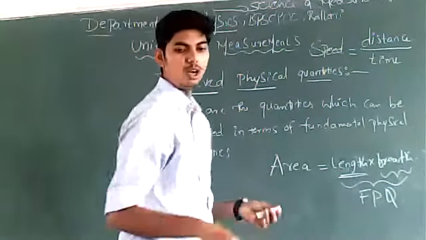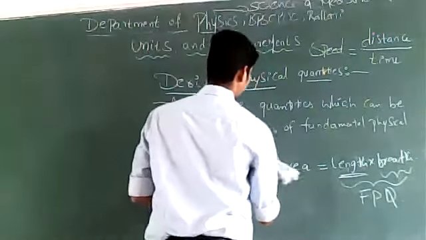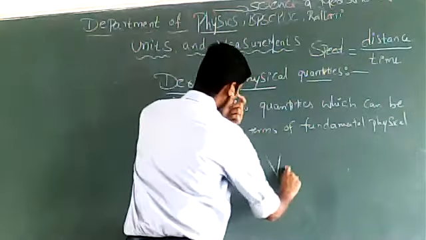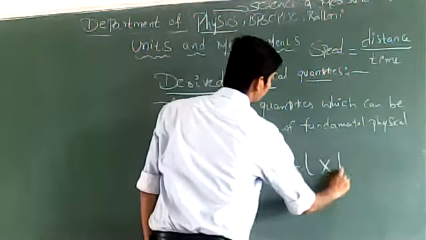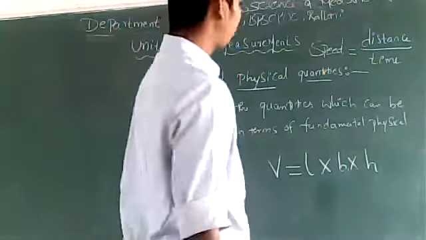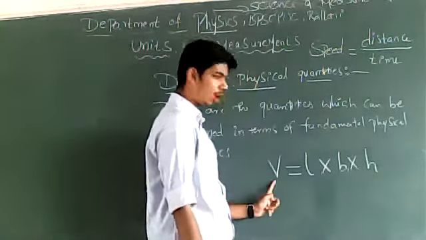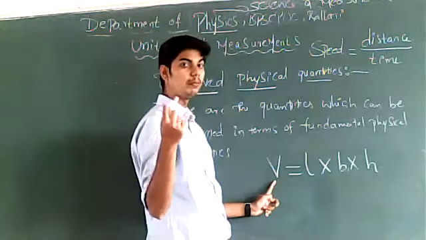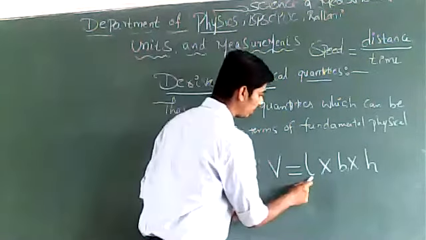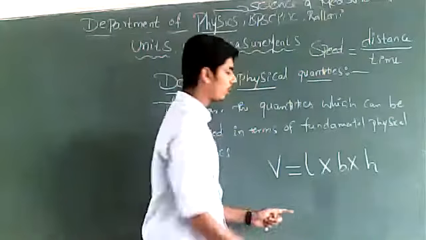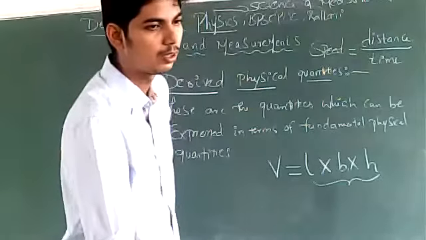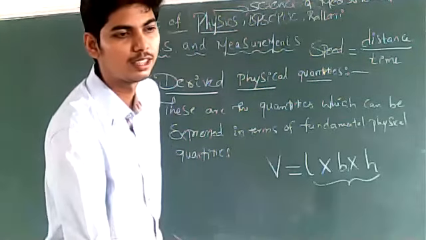Right? How can you express volume? Volume of a cube is length into breadth into height. Volume is a physical quantity. Volume can be measured, so it is a physical quantity. See, volume of a cube is expressed in terms of length, breadth, and height. What are length, breadth, and height?